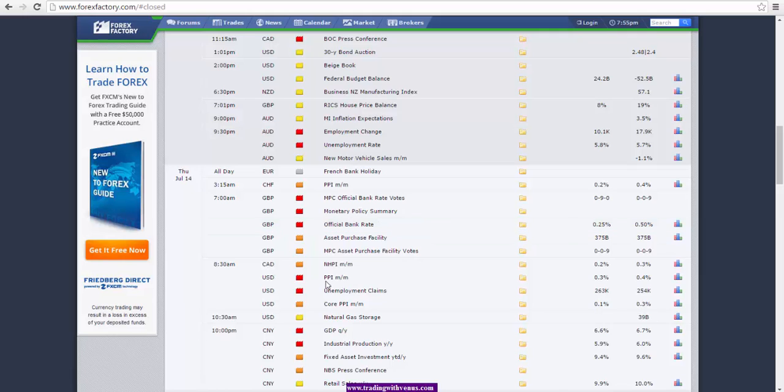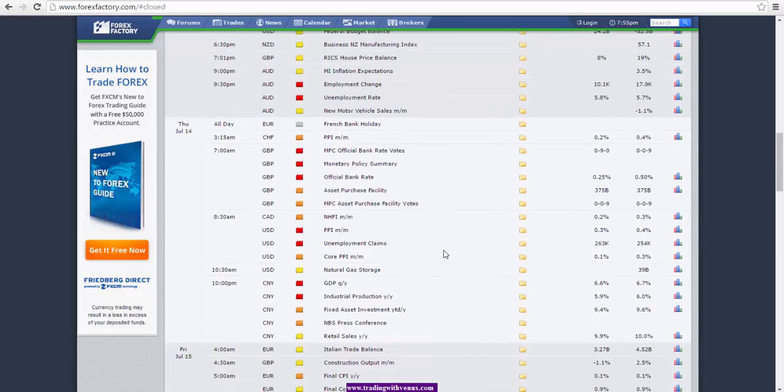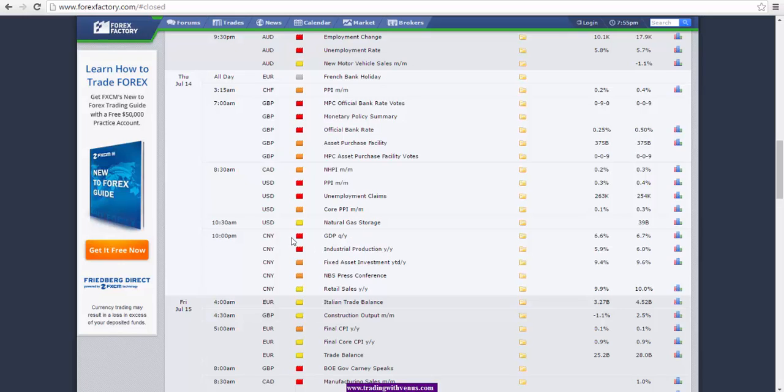Going into the US session here, we have PPI numbers for the US dollar and unemployment claims for the US dollar. And into the Asian session, we have the GDP number for China and the industrial production number out of China, as well as an NBS press conference. And this will have an impact not just on China, but also on the Australian dollar and New Zealand dollar, as they are closely related to China and are export partners with China.